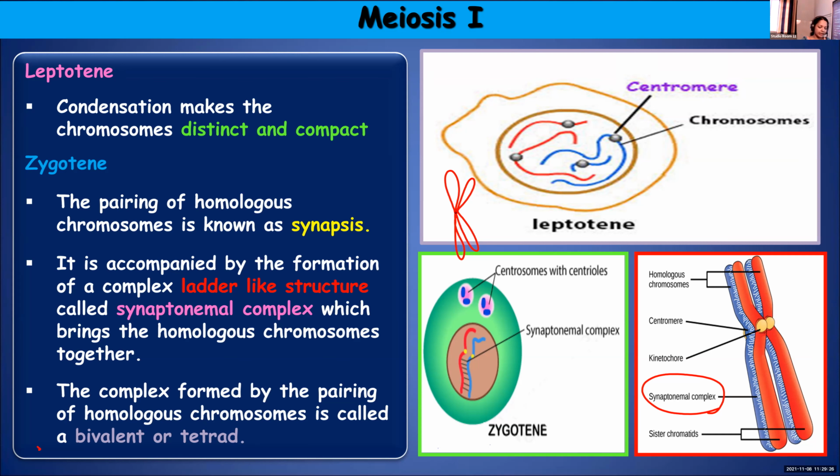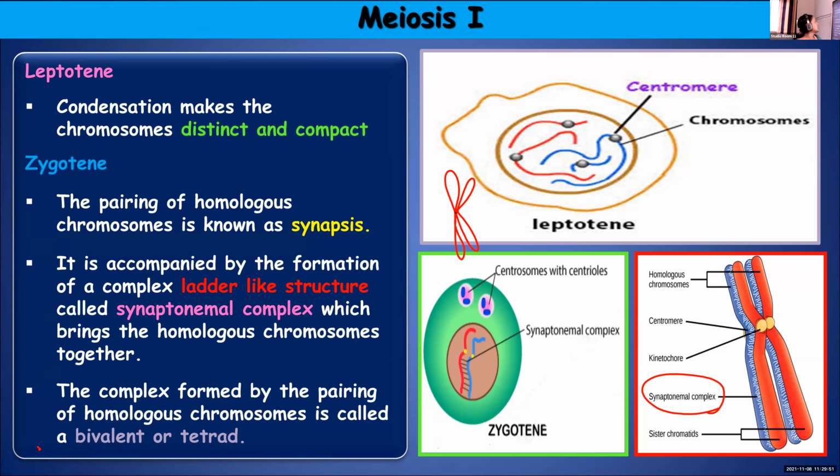I'll repeat the points again. We were learning about prophase 1 of meiosis 1. It's the longest phase. It is subdivided into 5 stages: leptotene, zygotene, pachytene, diplotene, and diakinesis.